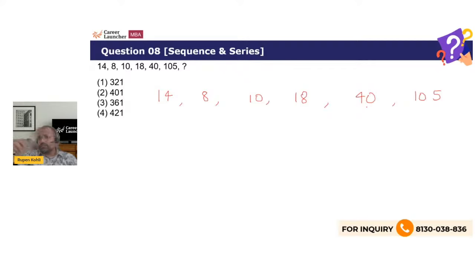Look at the ratio of the numbers at the last. 40 into what is 105 approximately? Like 40 into 2.5 is 100. Okay, 18 and 40. So 18 into 2 is 36. You can see the multiplication effect is happening, and plus some other constant is also there. So at the last, this is into 2.5 plus 5, and this is into 2, sorry, not 2.5, into 2, 36 plus 4.